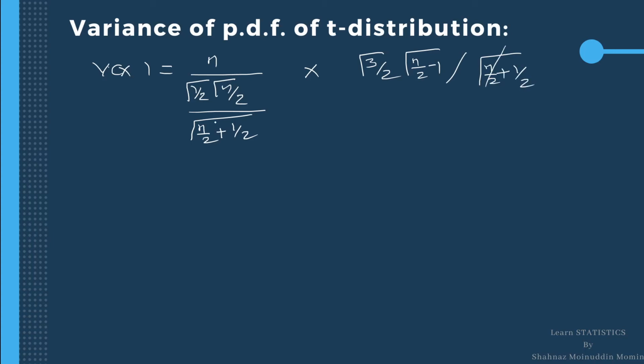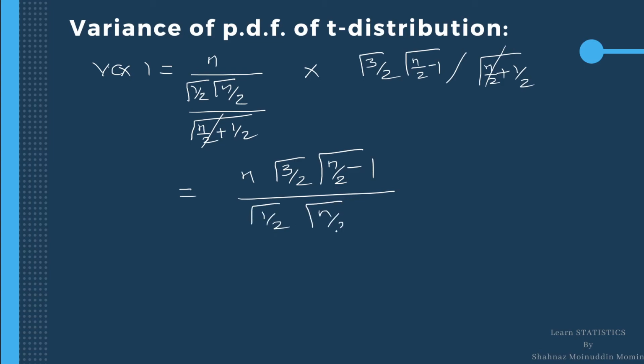This gamma n by 2 plus 1/2 and this gamma n by 2 plus 1/2 get cancelled, which is equal to n gamma 3 by 2 gamma n by 2 minus 1 divided by gamma 1 upon 2 gamma n upon 2.